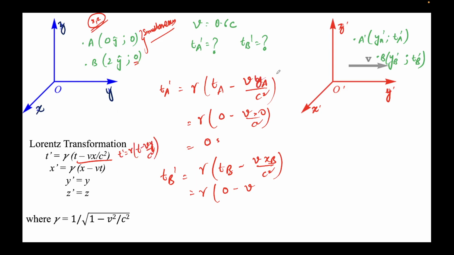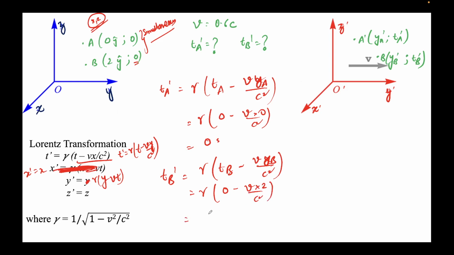So this is Ya actually, and this is Yb, and this formula is not correct here. It will be y prime equal to gamma (y minus Vt), and x prime will be equal to x. Note that x and y simply swap places, so everything else remains the same. So Ya was 0 here, 0 y cap. Similarly Yb here is 2, so I'll put V into 2 over c square.